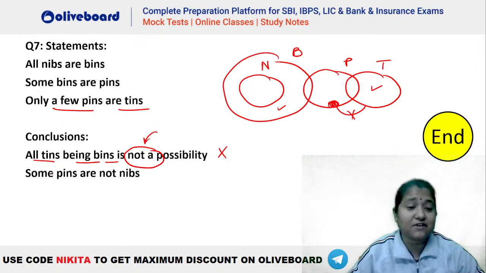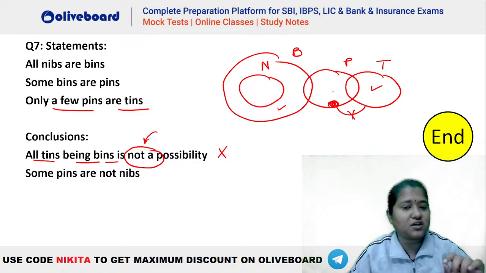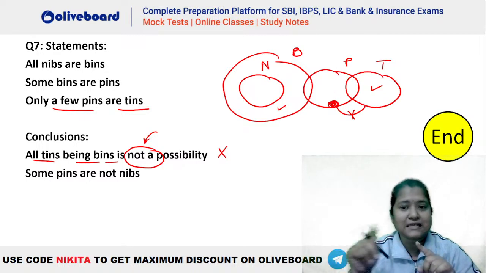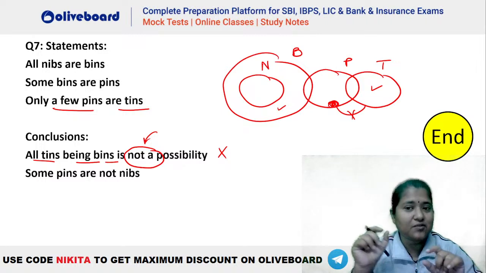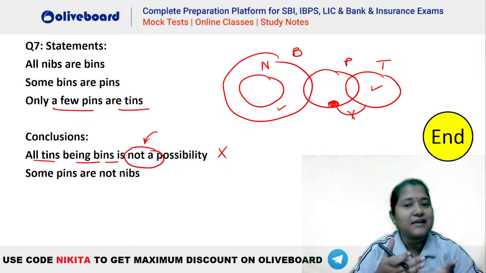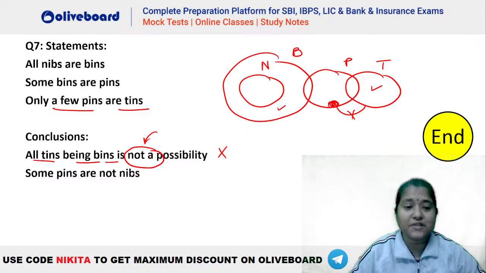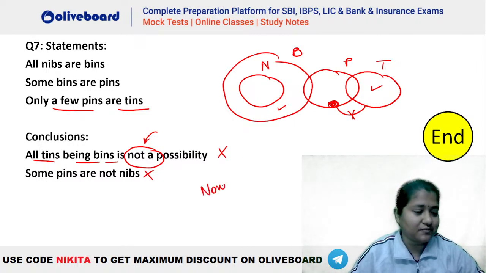What about the second one? Some pins are not nibs. Now, some pins are not nibs. Again you can see the negative information here is pins to tins. It is not pins to nibs, right? Pin and nib toh independent hain. That means we do not know how they are going to interact with each other. So some pins are not nibs is going to be false here. Again, we cannot be definite that pins should be outside the boundary of nibs always, right? So you can see the answer will be none. Okay. I hope this is clear.